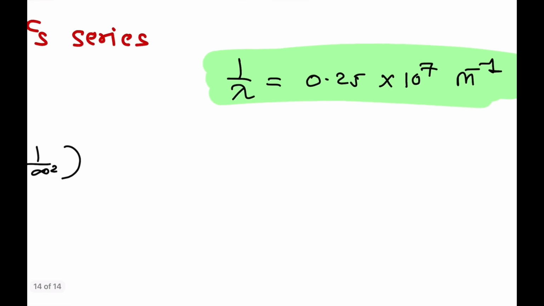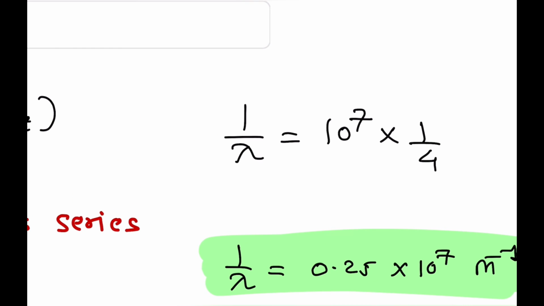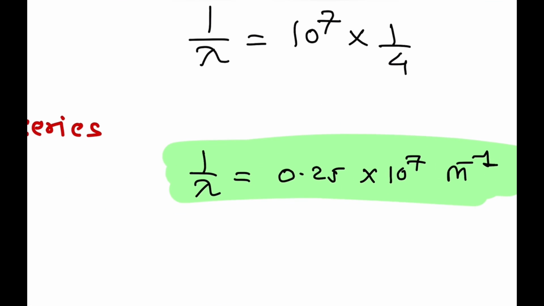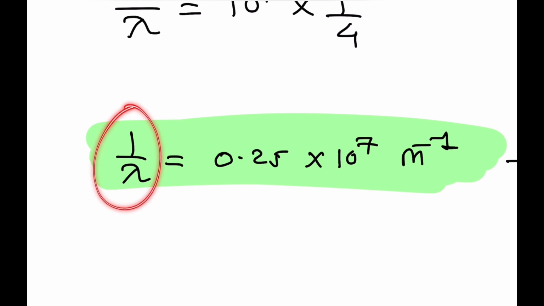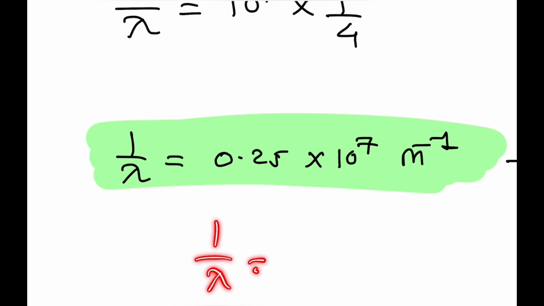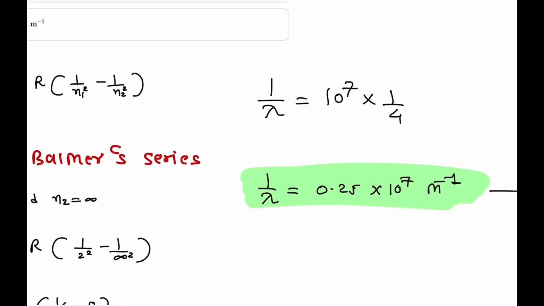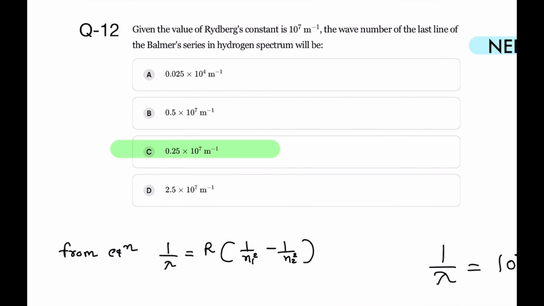So 1 upon lambda is equal to the Rydberg constant, 10 raised to 7 meter inverse, into 1 by 4, and 1 by 4 is nothing but 0.25. 1 upon lambda is your wave number, in meter inverse. That is 1 upon lambda is equal to 0.25 into 10 raised to 7 meter inverse. That is your correct answer, so C is correct.